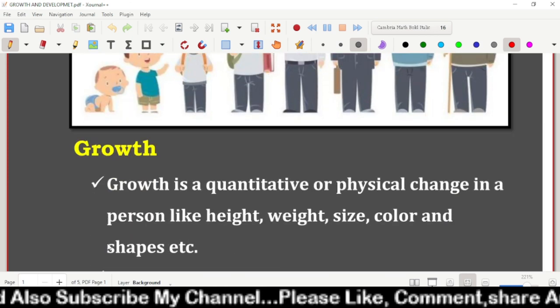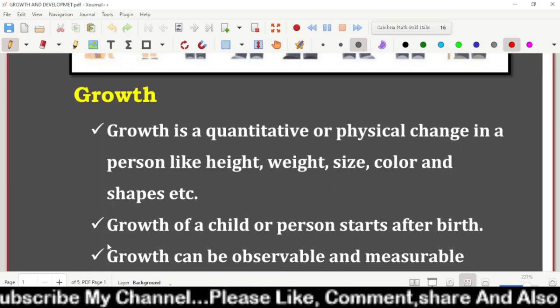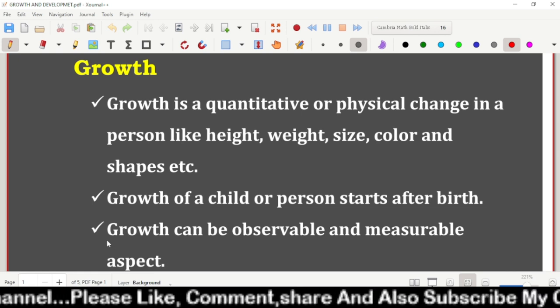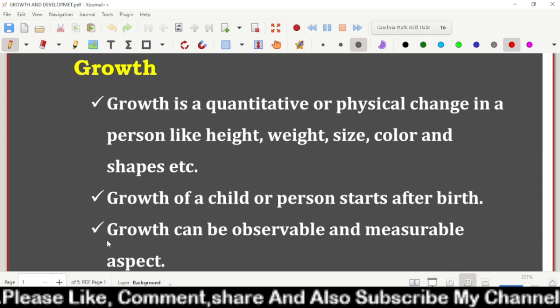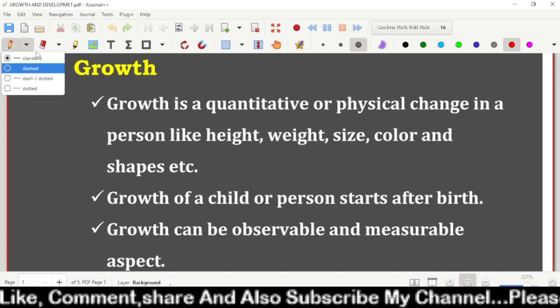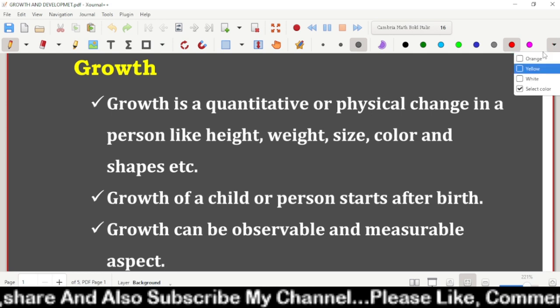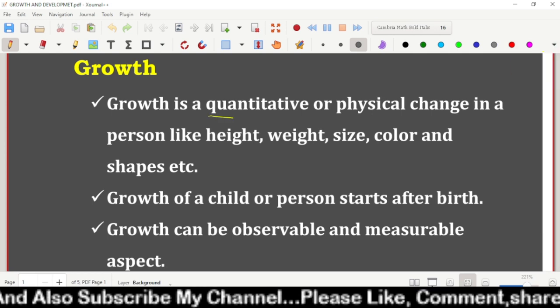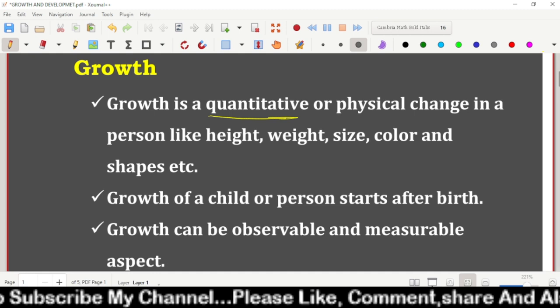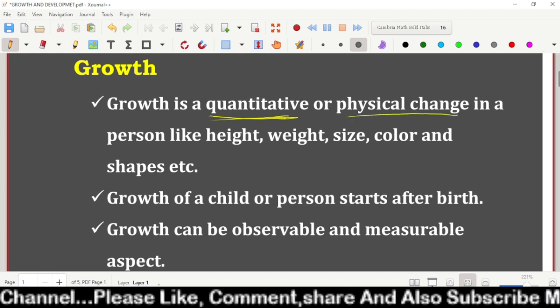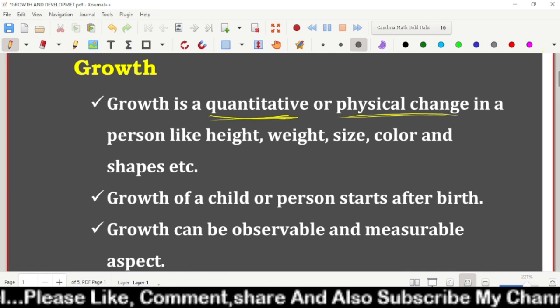Yes. So first of all, try to understand the meaning of growth. Growth is a quantitative or physical change in a person. So growth, what do we call it? Growth is nothing but quantitative changes. Quantitative means what? That can be measurable. And physical change means what? And physical personality we can see.